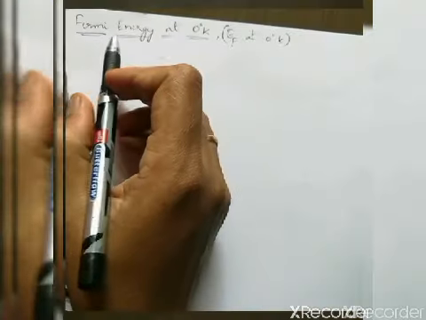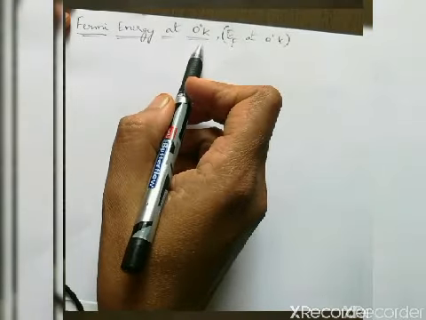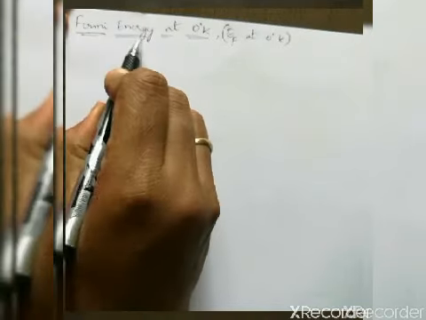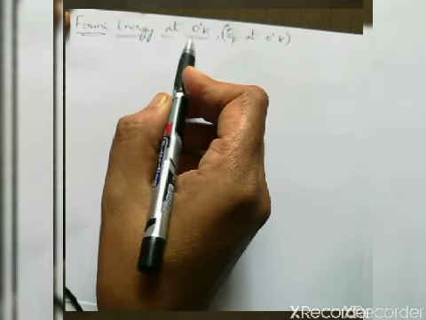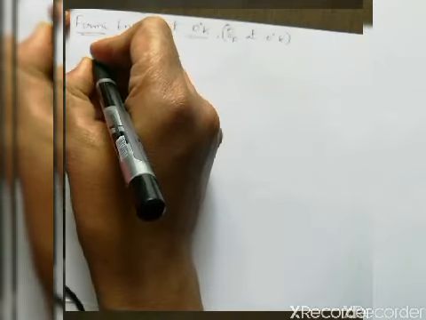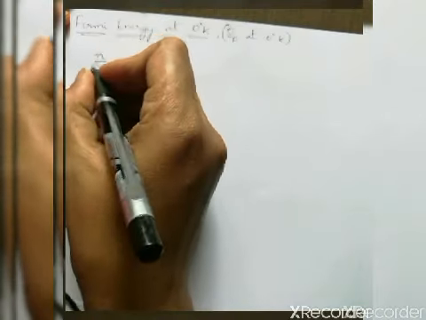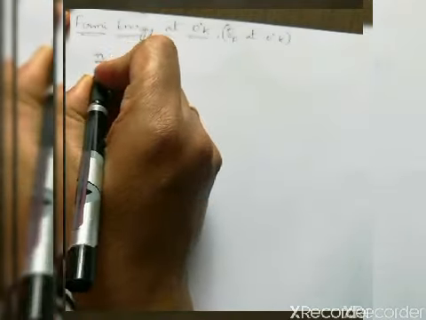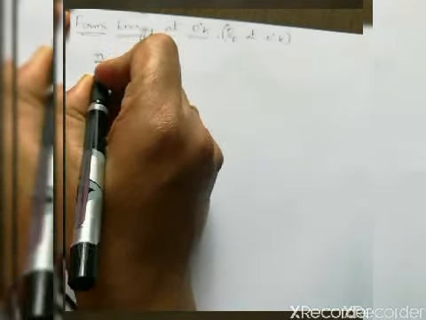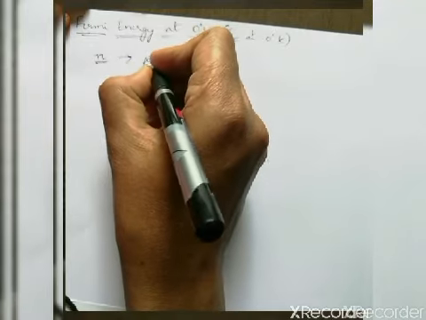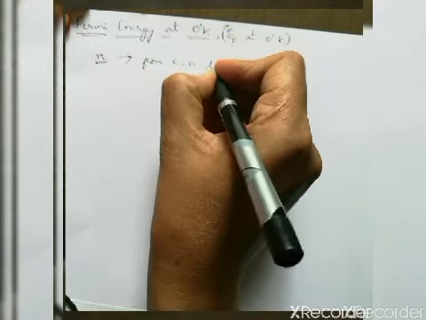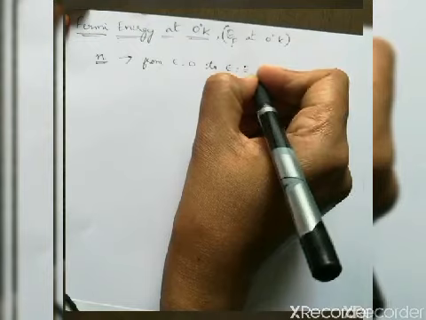Now to start with Fermi energy at 0 degree Kelvin, the expression for the Fermi energy at 0 degree Kelvin can be obtained if we find the number of electrons. The number of electrons is nothing but the concentration of electrons per unit volume occupying the energy states from E equal to 0 to E equal to EF naught.